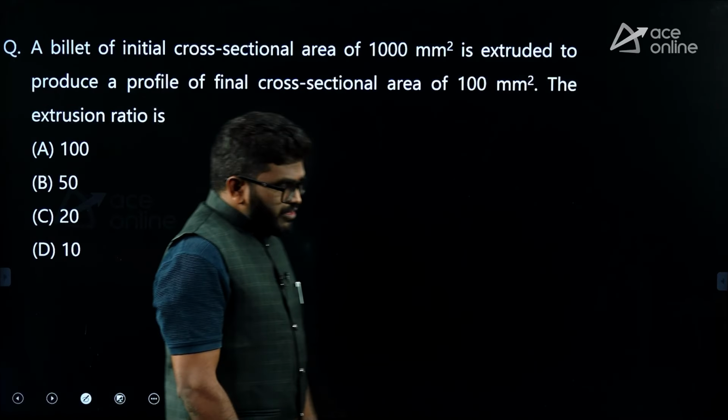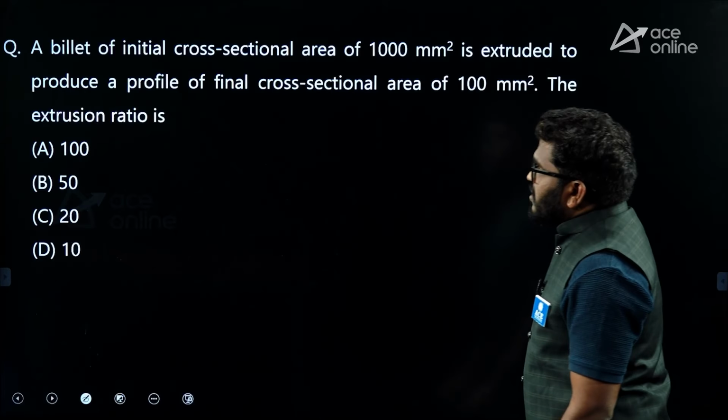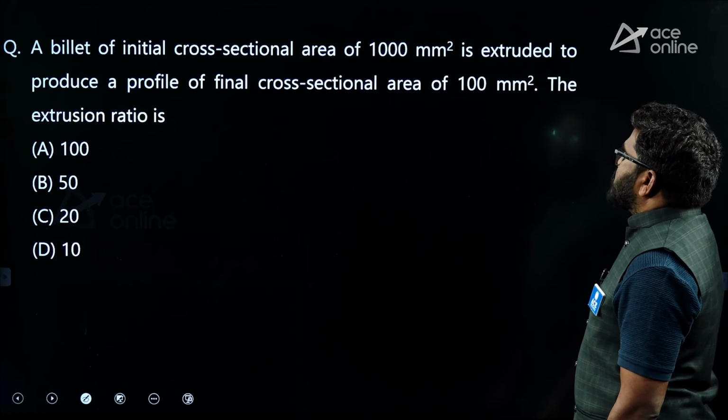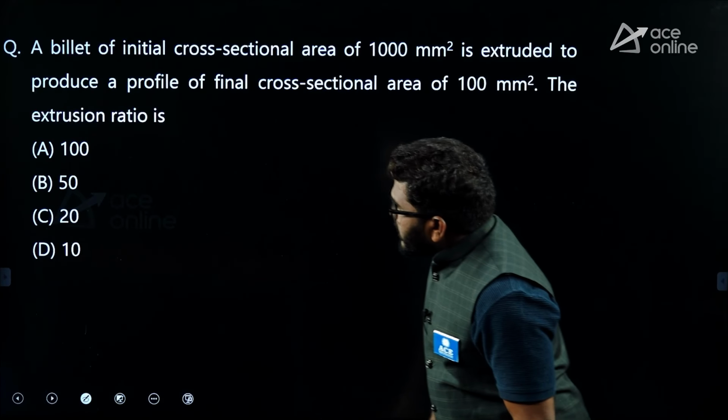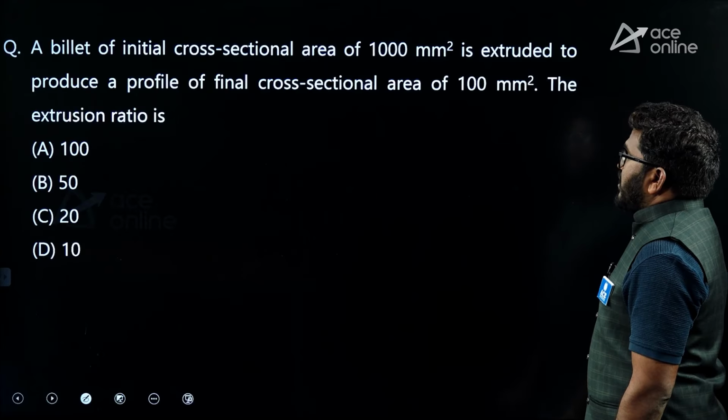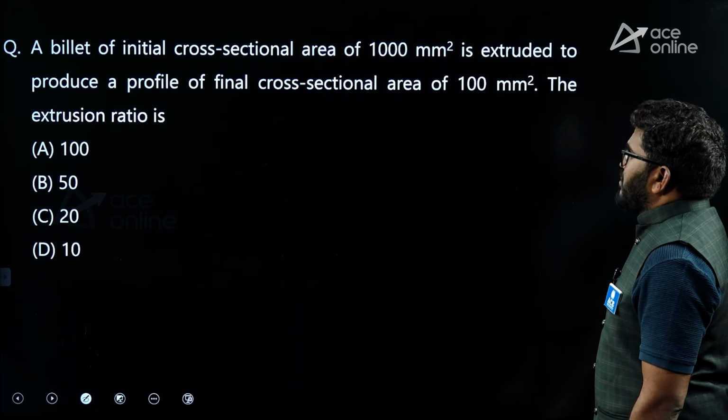Next question. A billet of initial cross-sectional area of 1000 mm square is extruded to produce a profile of final cross-sectional area of 100 mm square.